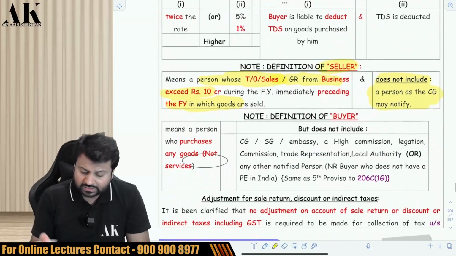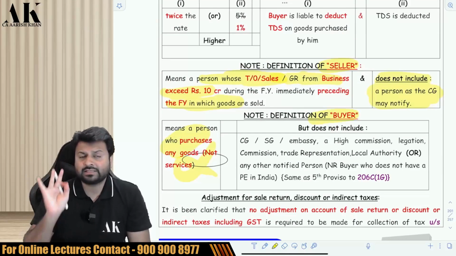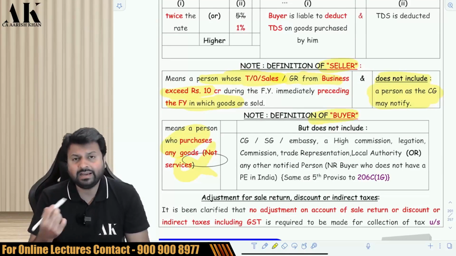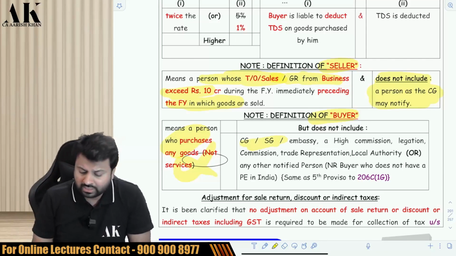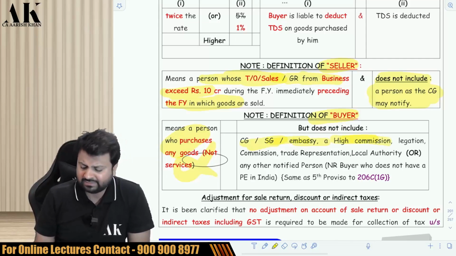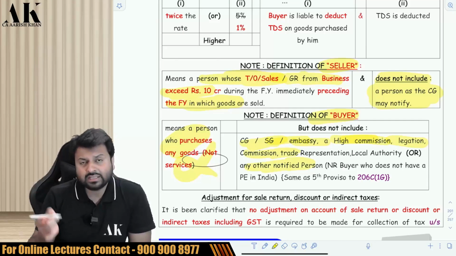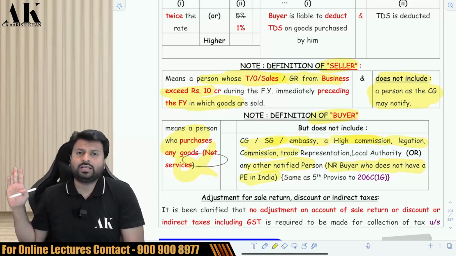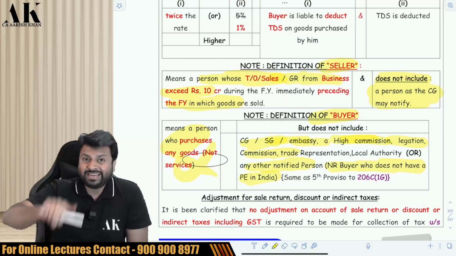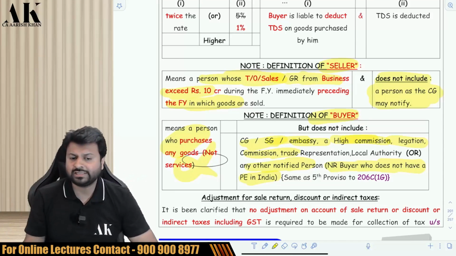Now, the second question, who is a buyer? Buyer is a person who purchases goods, not services, and buyer does not include all those people who are mentioned in 206C1G also. That is central government, state government, embassy, high commission, legation etc., or any other notified person. The government has notified a non-resident who does not have a PE, that will also not be called a buyer. It means if a non-resident has a PE, then that non-resident can be called a buyer. If a non-resident does not have a PE, that non-resident cannot be called a buyer.